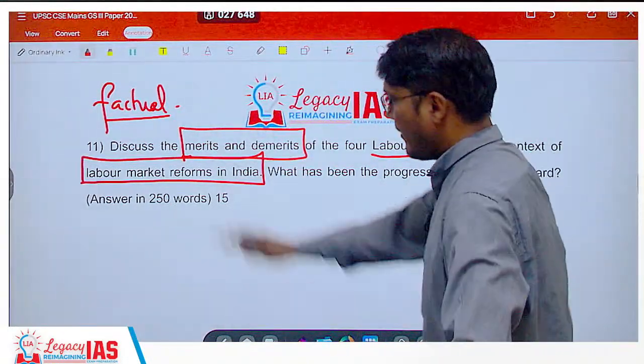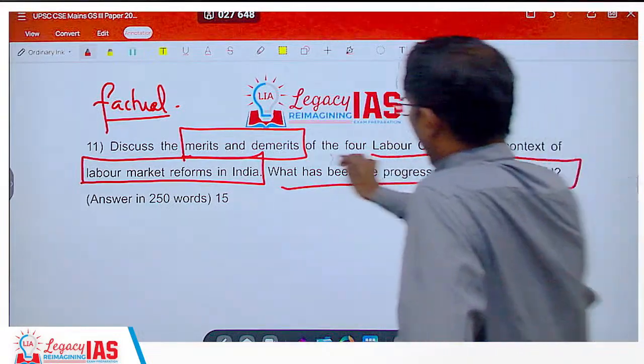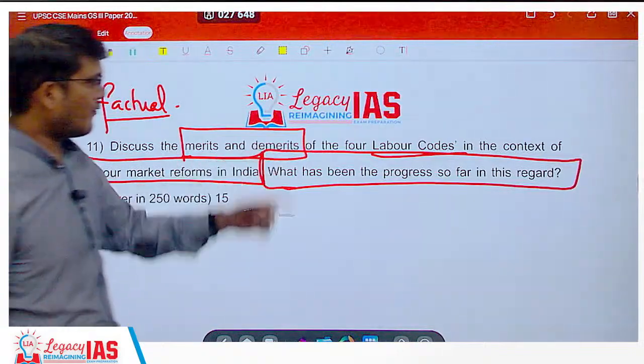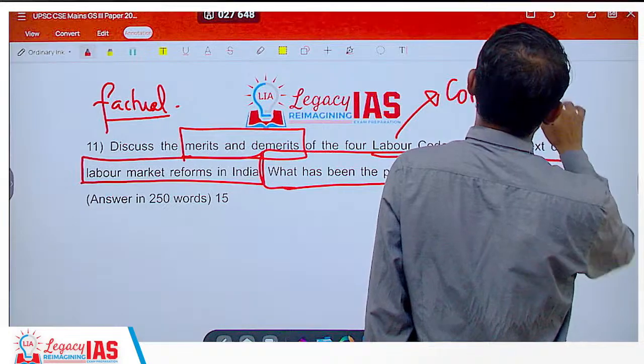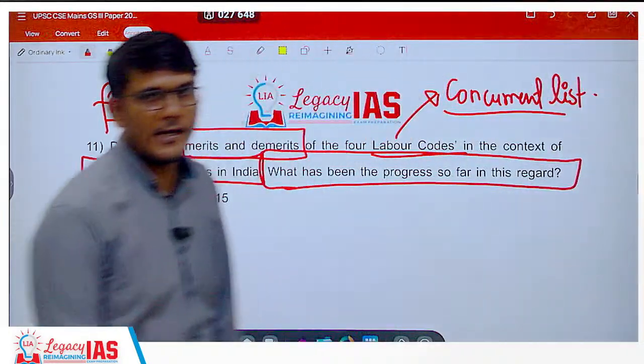So that's the first part. We'll see what it is. What has been the progress so far in this regard? Progress so far as in, has it been implemented? Because when you talk about labor, labor is in the concurrent list. So how far it has been implemented, you have to mention that.